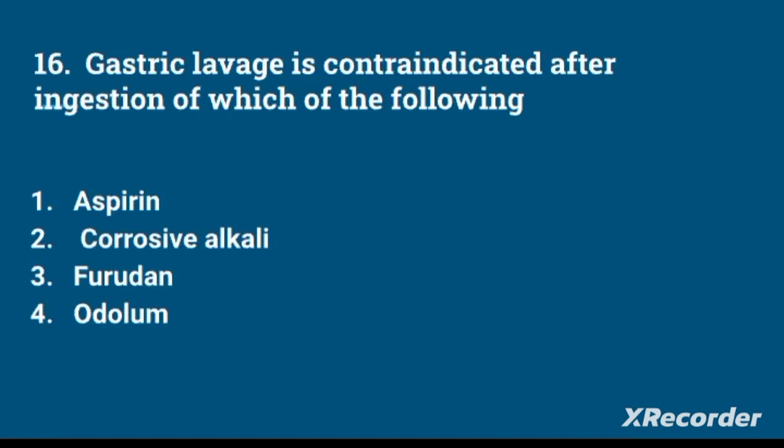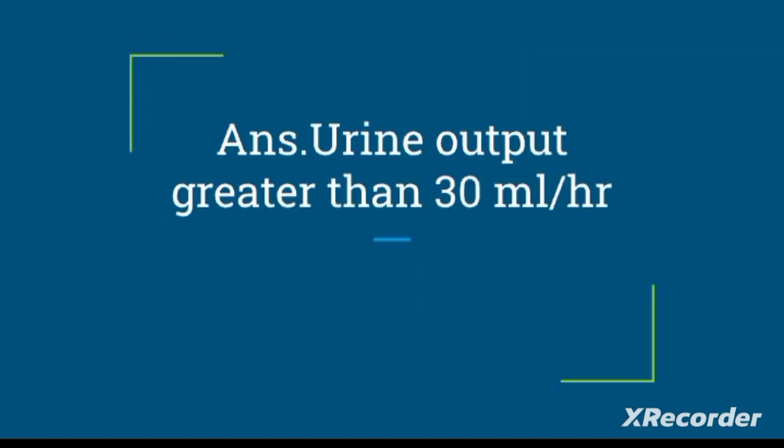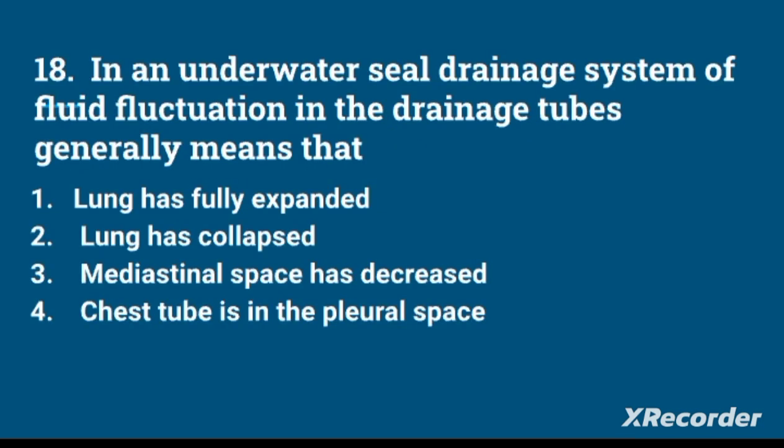Next question. Gastric lavage is contraindicated after ingestion of which of the following? Options are aspirin, corrosive alkali, furadan or Dalam. The answer is corrosive alkali. Next question. Which of the following would be the best indication that fluid replacement for the client in hypovolemic shock is adequate? Skin feels warm, diastolic BP above 90 mm of Hg, systolic BP above 100 mm of Hg, urine output greater than 30 ml per hour. Answer is urine output greater than 30 ml per hour.